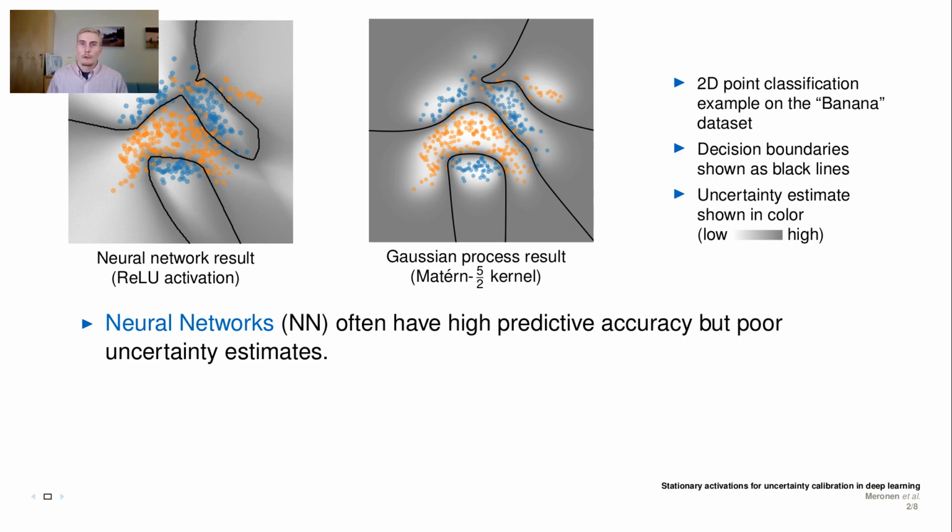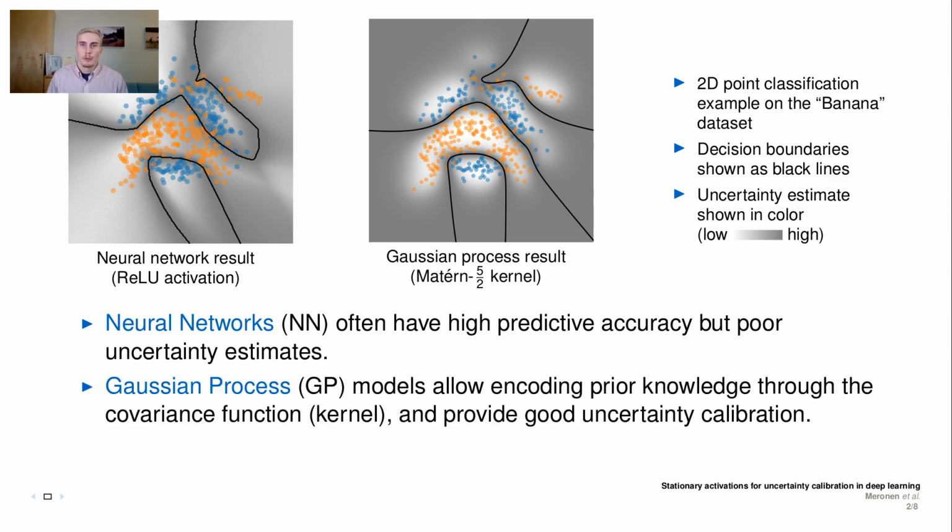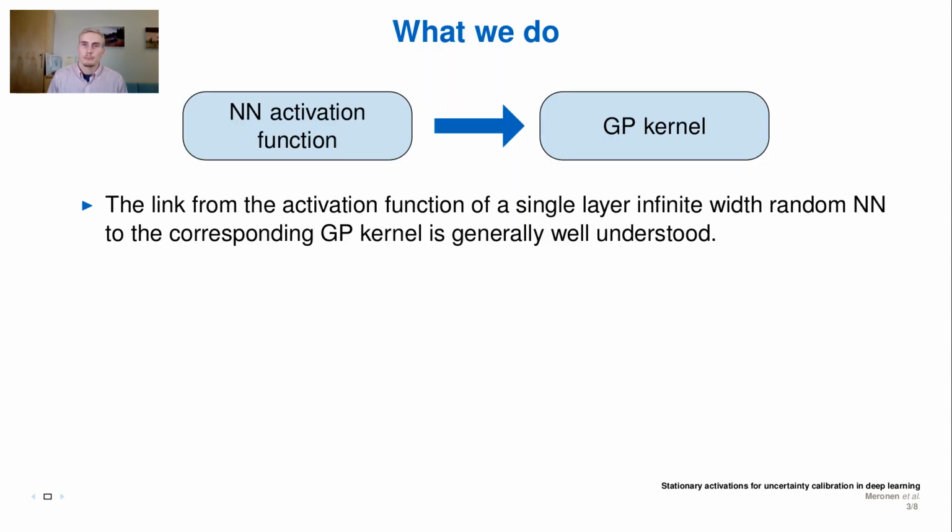Neural networks often have high predictive accuracy but poor uncertainty estimates. On the other hand, Gaussian process models allow encoding prior knowledge through the covariance function and provide good uncertainty calibration. We aim to provide tools for transferring some of these appealing properties from Gaussian processes into neural networks.